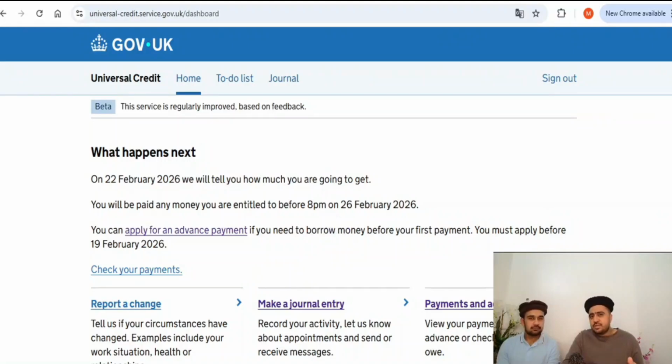So that's it. I wish you good luck with your universal credit. But first, I hope you're not going to need to apply for that, and that you get the very good job which you desired. If you still need it, you can apply like this.